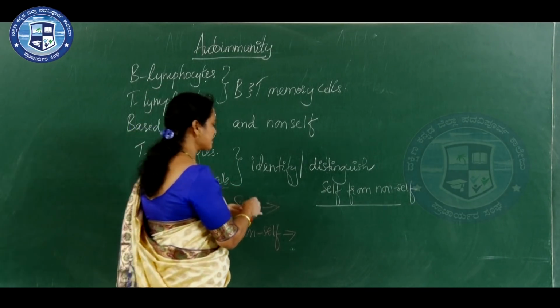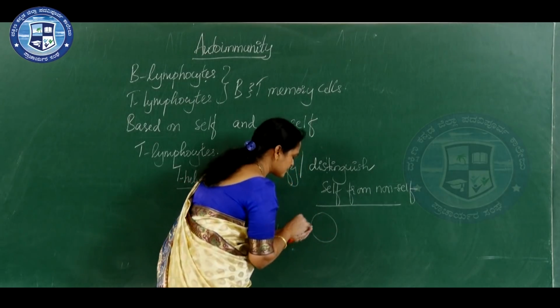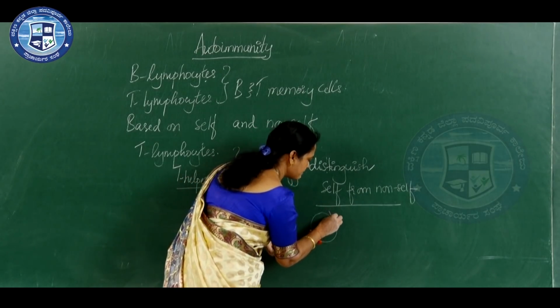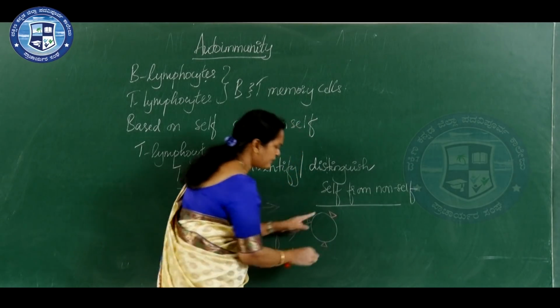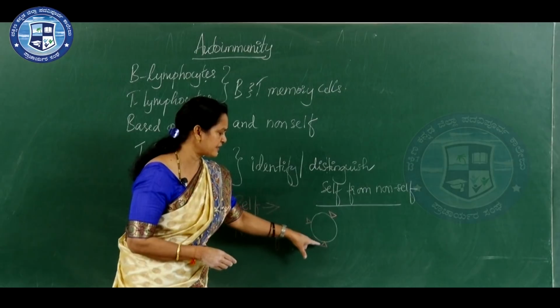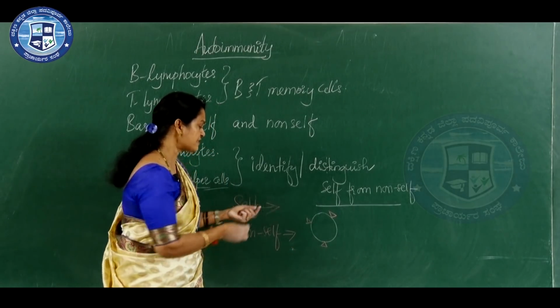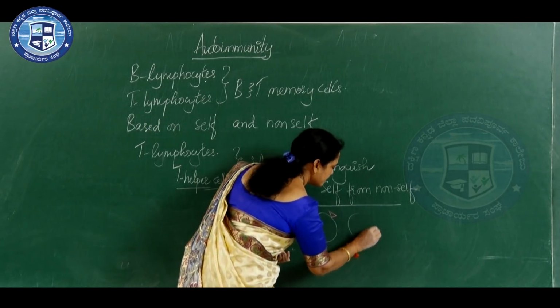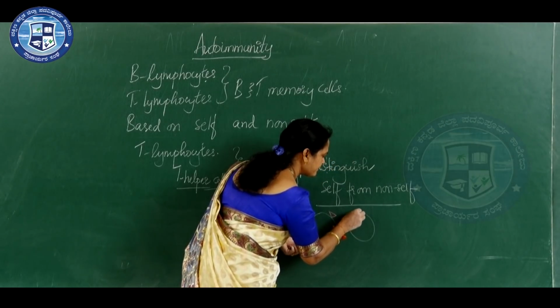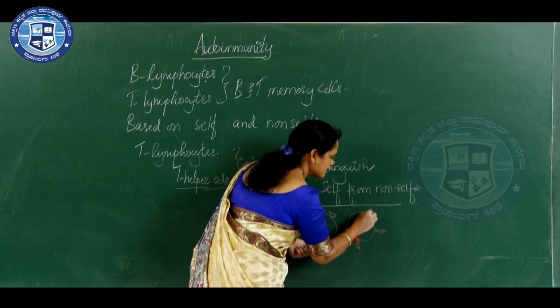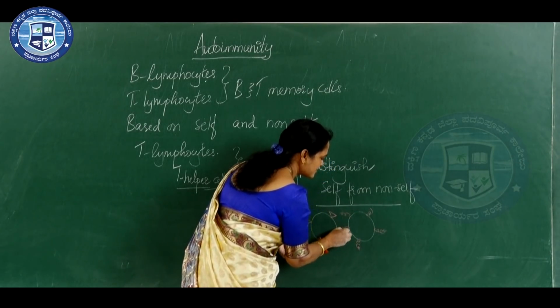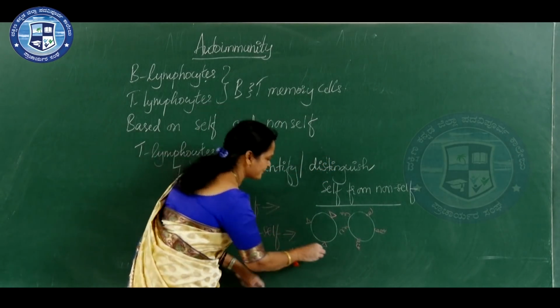In the sense that our cells, for example, they have a marker. For example, this is a marker on our cell. Our cells have a marker like this, whereas foreign cells, the marker will be different. They have a different marker. So what they identify is only this.